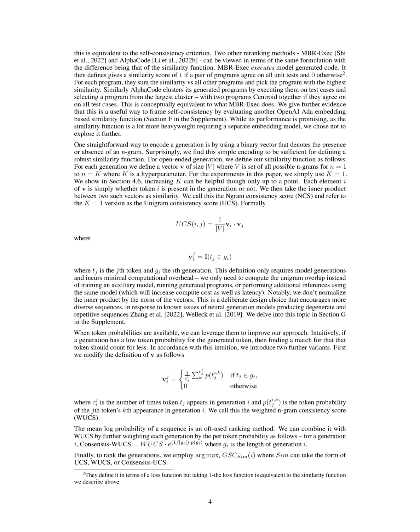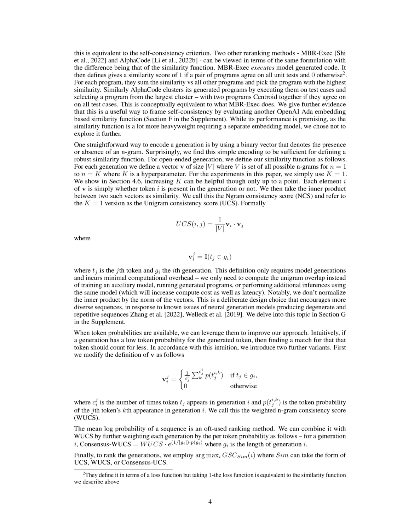For open-ended generation, we define our similarity function as follows. For each generation, we create a vector, v, of size |V|, where V is the set of all possible n-grams for n equals 1 to n equals k, with k being a hyperparameter. For this paper, we used k equals 1. Each element i of v indicates whether token i is present in the generation or not. We then calculate the inner product between two such vectors as the similarity. We call this the n-gram consistency score, NCS, and the k equals 1 version the unigram consistency score, UCS.